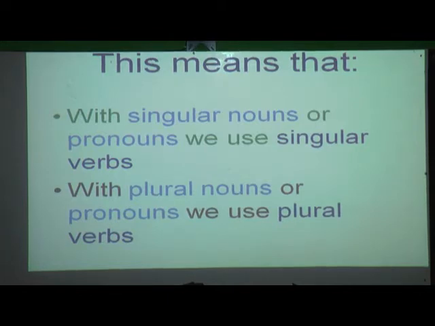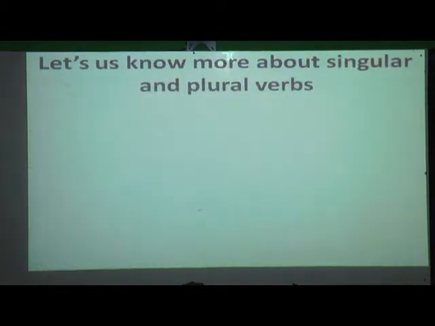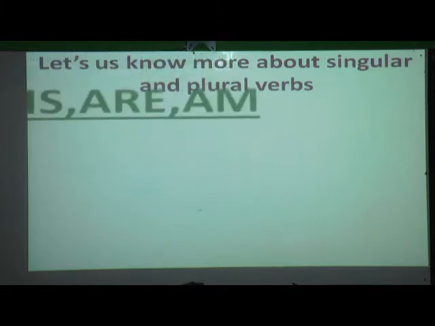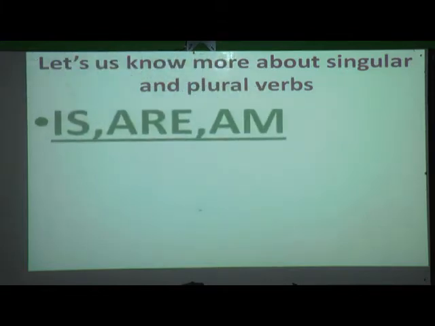Now we will see with the help of some examples so that you will be able to understand it more clearly. Now let us know more about singular and plural verbs. Ready, students? Okay. Now here three verbs are there. What are they? Is, are and am. Now these are singular verbs. Okay, what are we going to learn? We are going to learn more about singular verbs, that is, is, are and am. Now where we are going to use these verbs, that we will see.